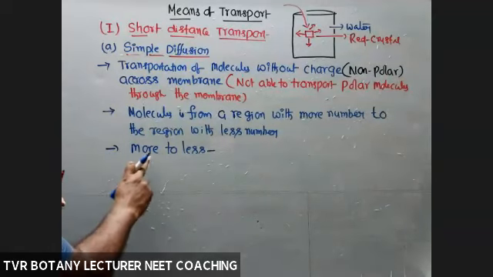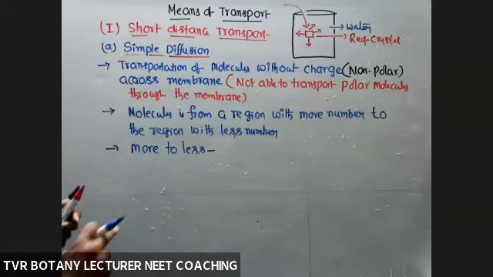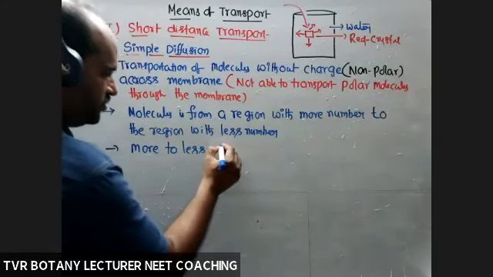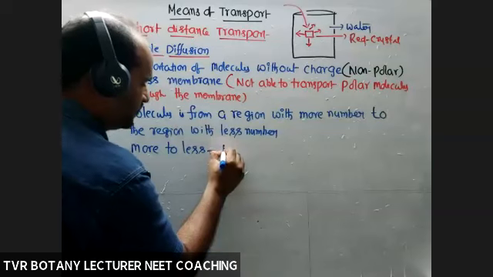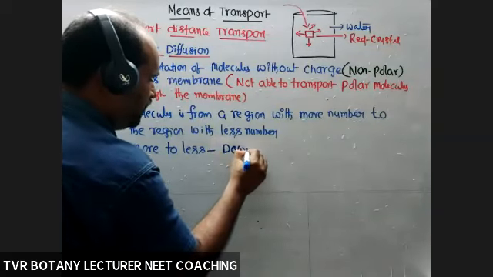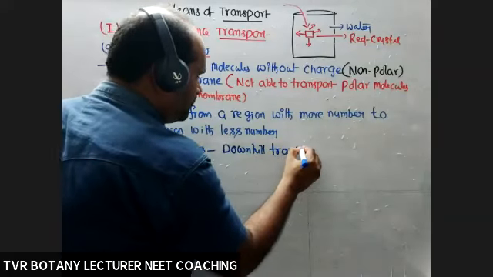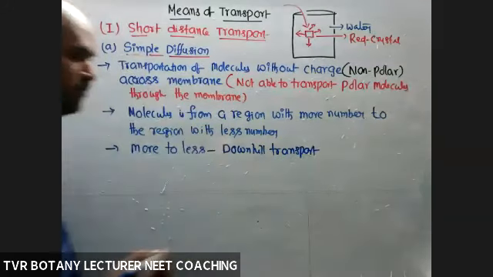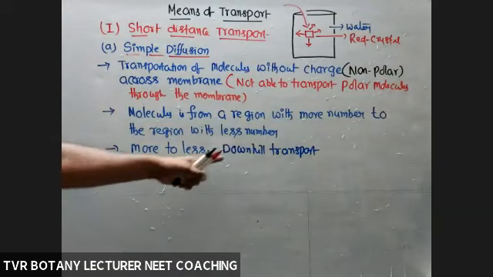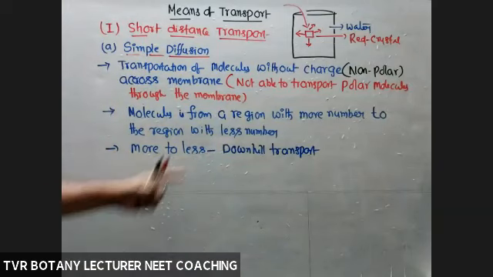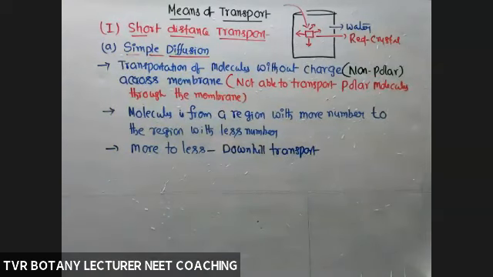Okay, so more to less means downhill transport. Okay, so you can write downhill transport. For uphill transport, more energy is required. It is a downhill transport, more to less. Okay, so high temperature to low temperature.